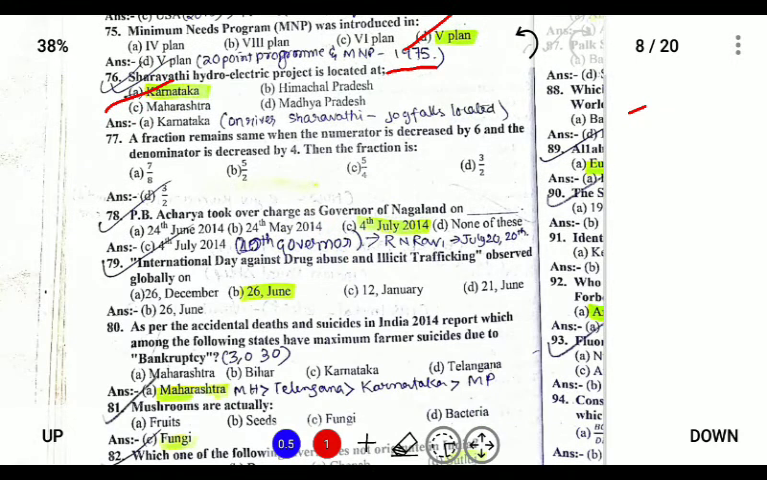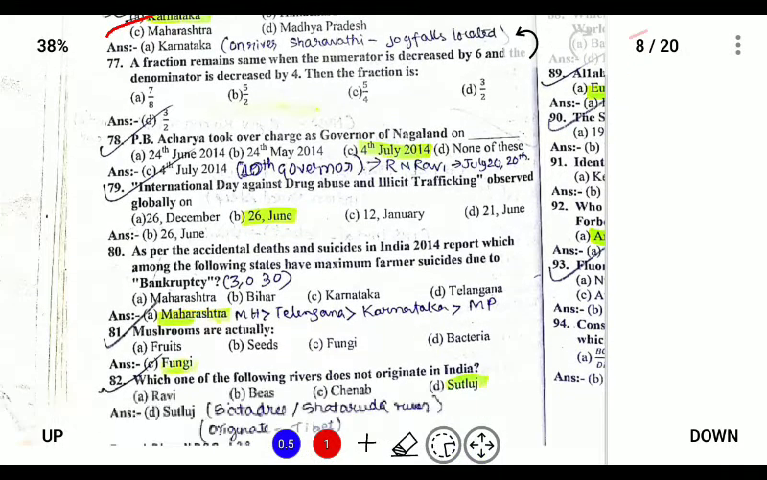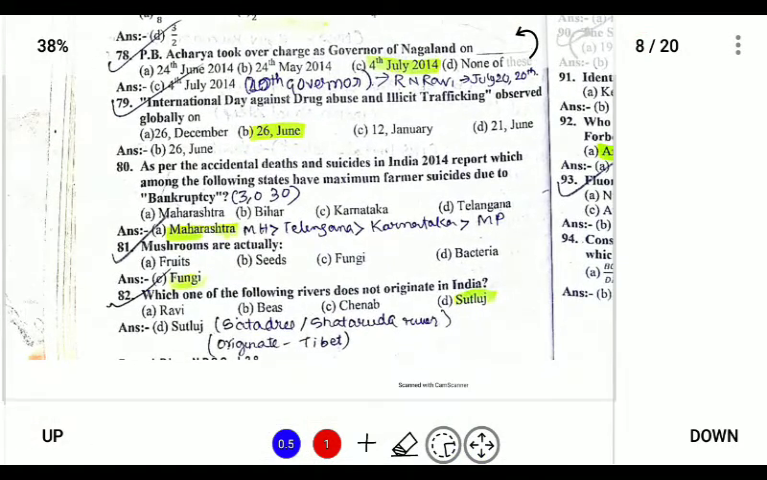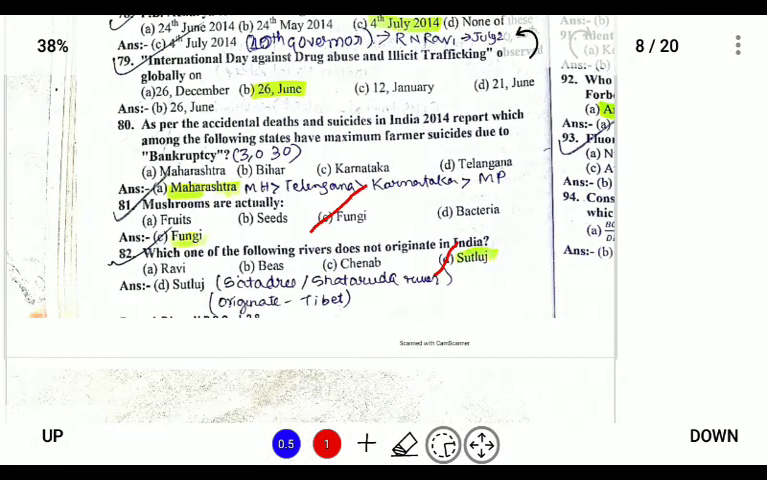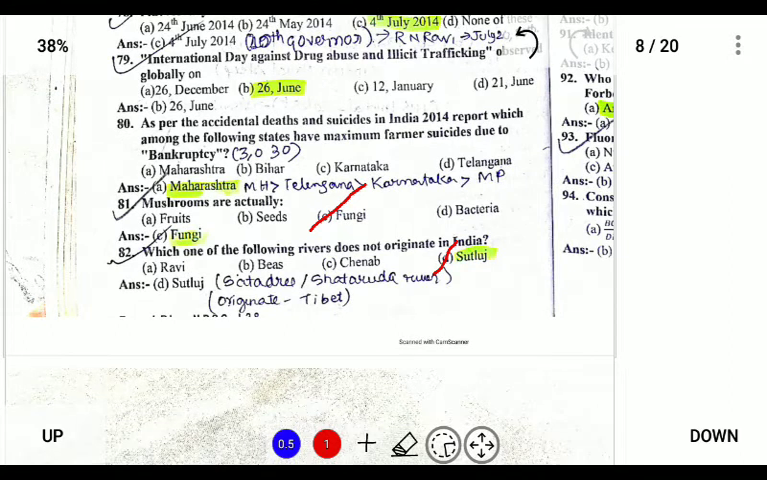So the latest governor is R.N. Ravi. Next, and these are all current affairs. Mushroom is actually a fungus. Next, which one of the following does not originate in India? Sutlej. So Sutlej originates in Tibet. The rest originate in India. However, Sutlej is the only river that does not originate in India.